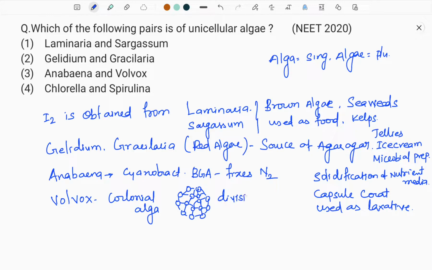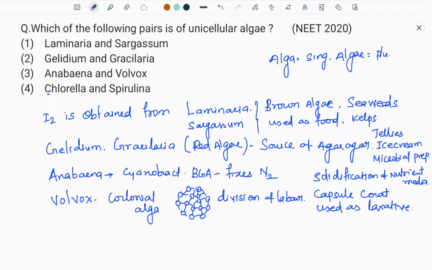It shows division of labor, and it shows oogamous reproduction. Division of labor means some of the cells are meant for photosynthesis, some for reproduction, some for motility. They divide the functionalities among themselves and effectively act as a single unit of organism. So it is a green alga, Volvox, right?